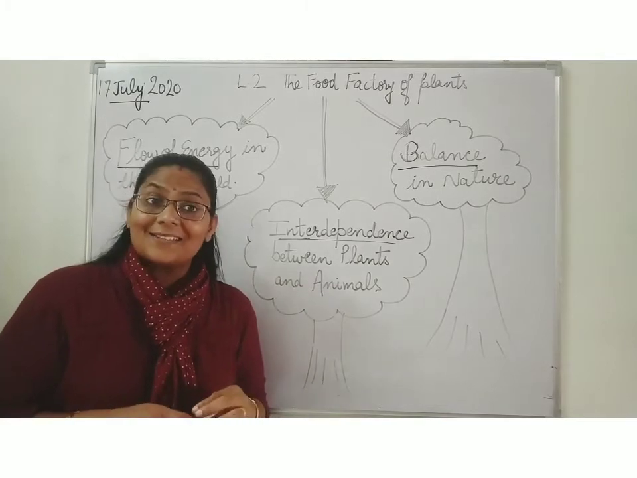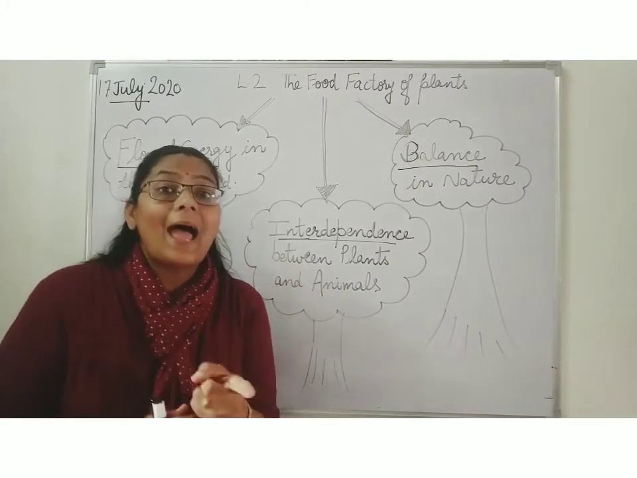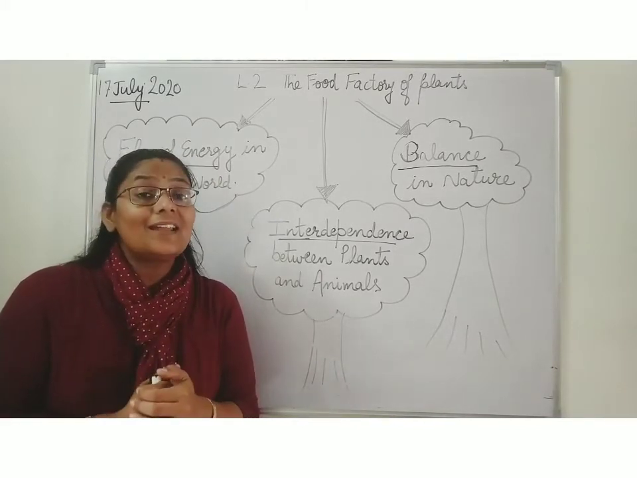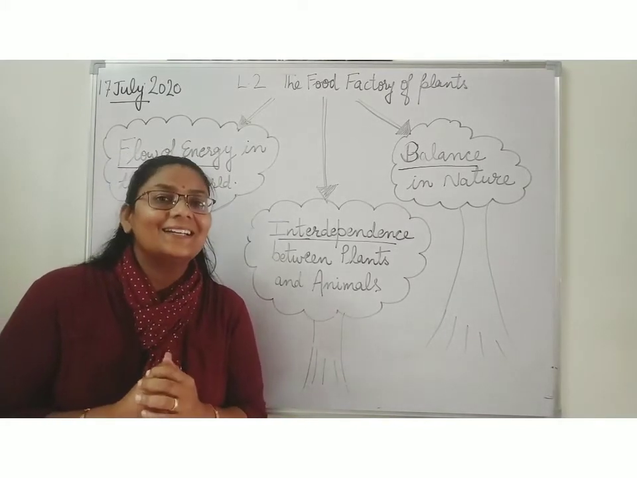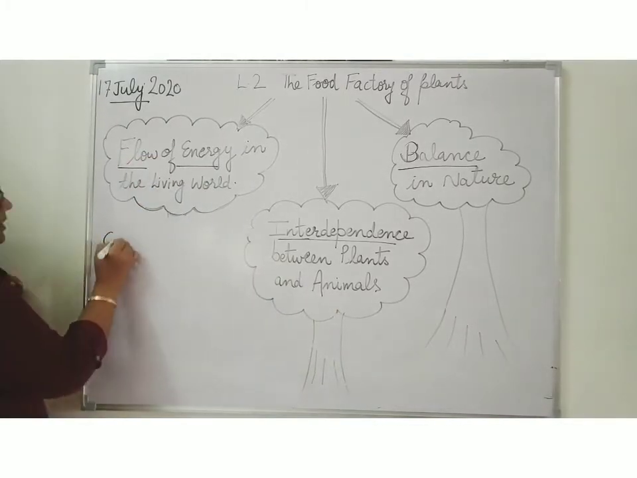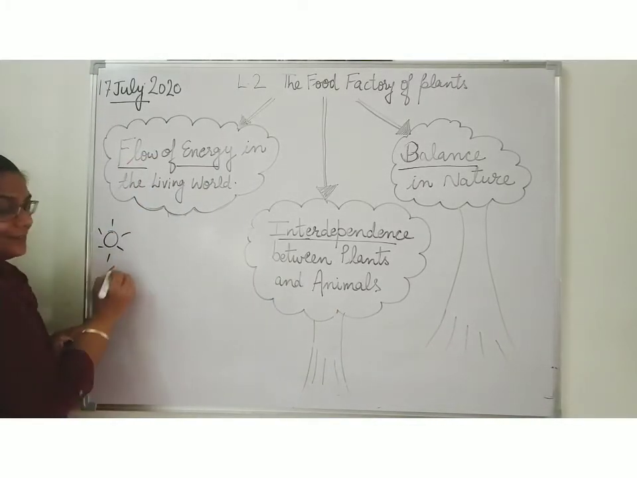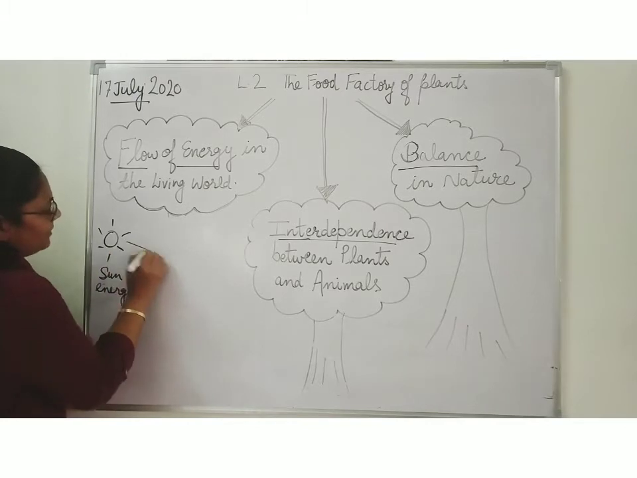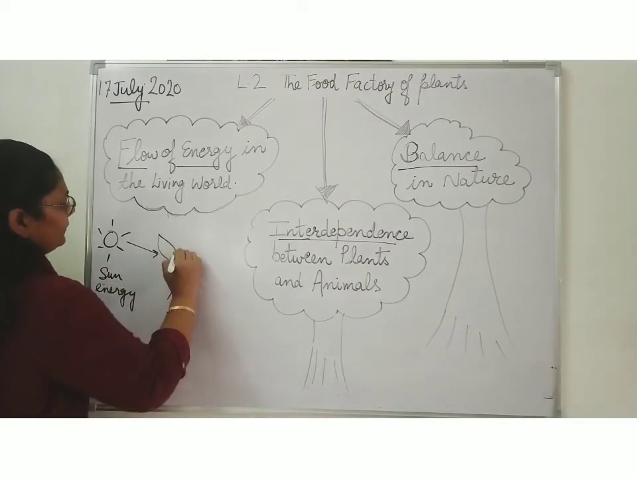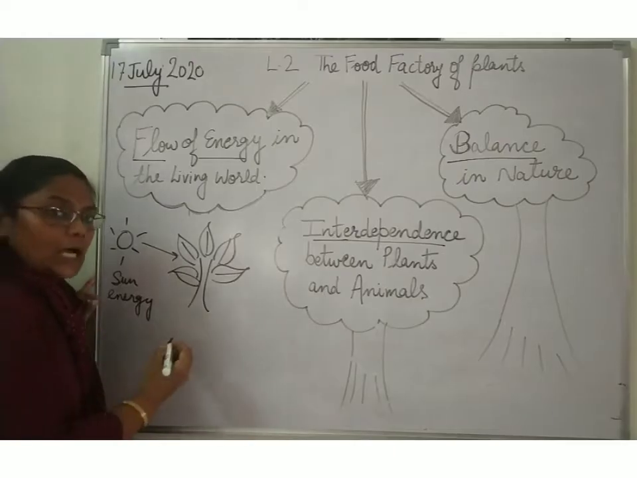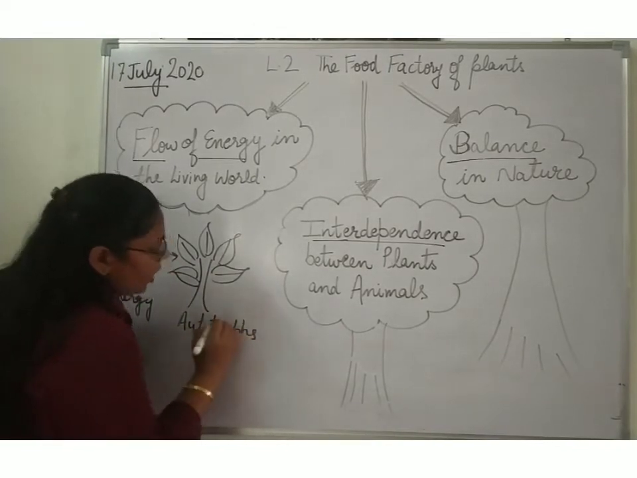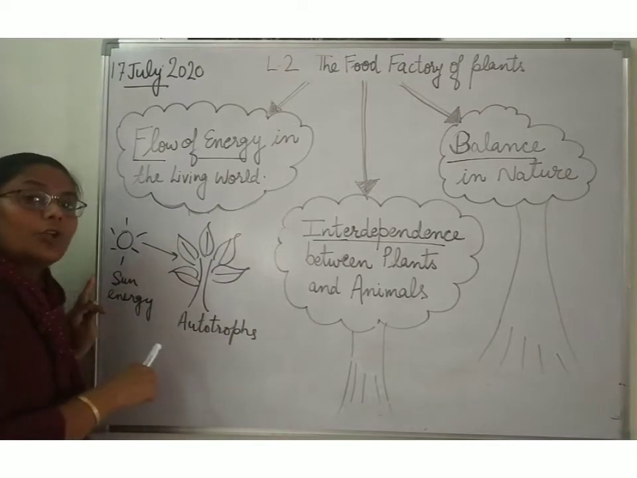And for energy, plants are dependent on sunlight. Plants are getting their energy from the sun. So you can see here, energy from the sun is taken by plants. These are the autotrophs. Plants are called autotrophs because they are making their food on their own.